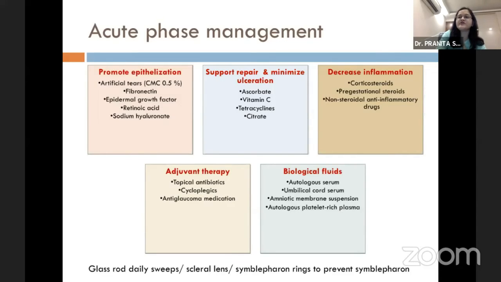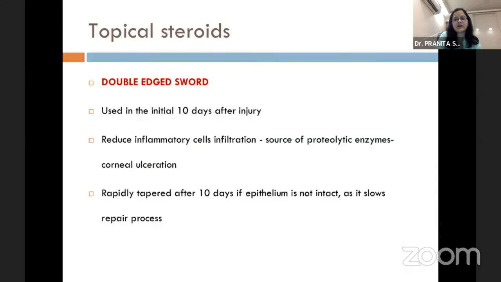Now, to decrease the inflammation is important, and for this, corticosteroids, progestational steroids, and non-steroidal anti-inflammatory drugs can be used. However, corticosteroid is the most commonly used drug to reduce inflammation. Adjuvant therapy in the form of topical antibiotic to prevent secondary infections, cycloplegic for pain relief, and anti-glaucoma medication can be used in case the intraocular pressure is raised. Biological fluids are now being discussed a lot in the form of autologous serum, umbilical cord serum, amniotic membrane suspensions, and autologous platelet-rich plasma, all of which contain growth factors that promote the healing process.